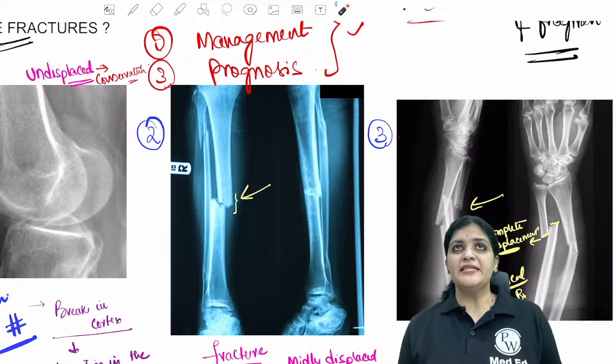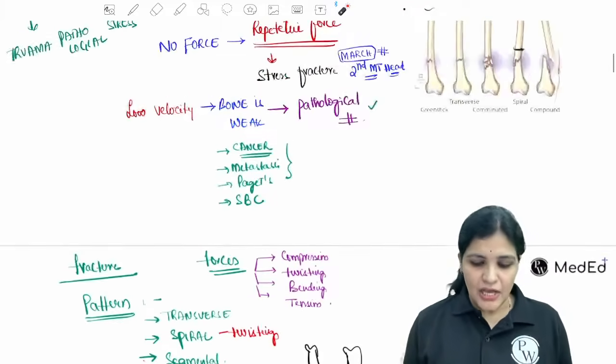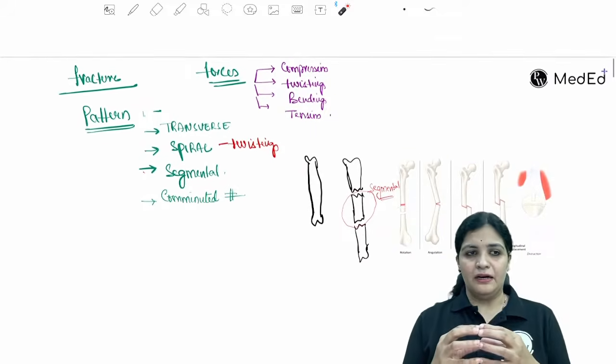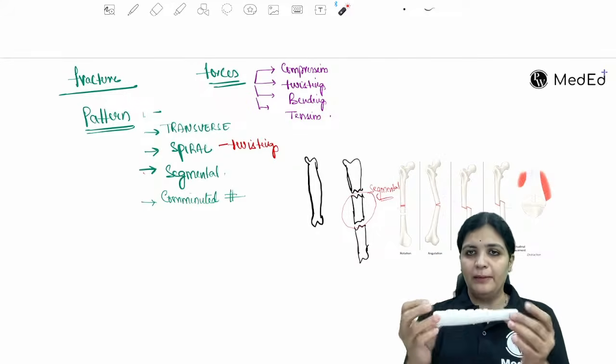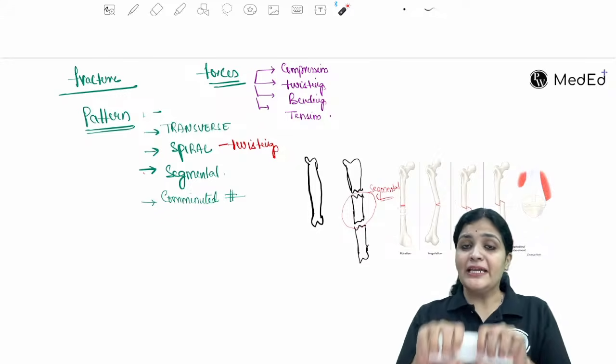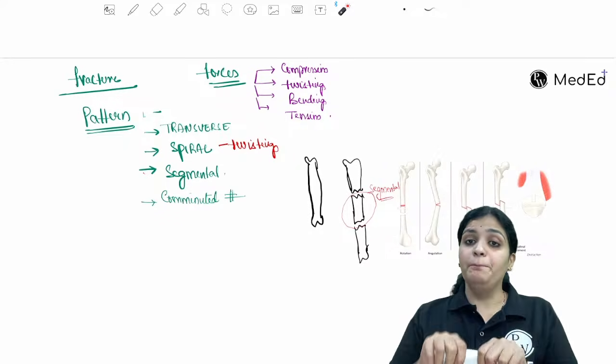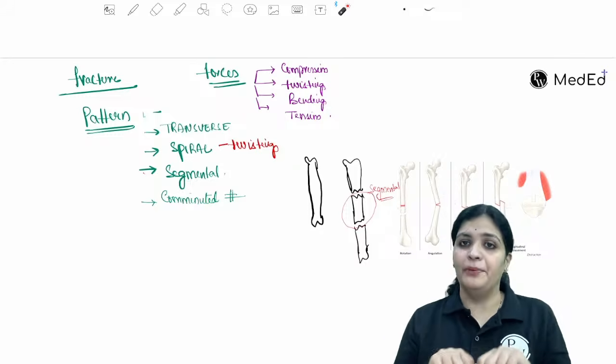So what happens is, yes, this is a very good question, Sabyasachi. Whenever there is, for example, if this is a bone, imagine that this is a bone. Now I'm trying to break it. It will not break because it can withstand a certain amount of force, right? If I go beyond that force and try to break it, then it will